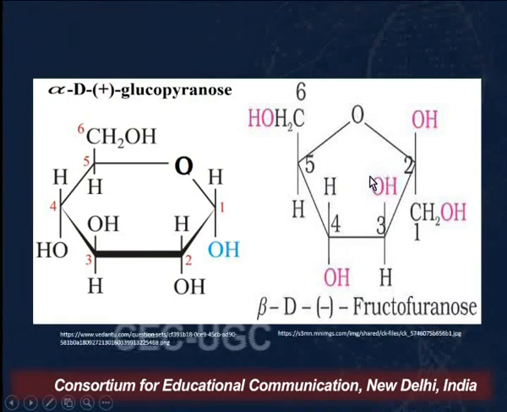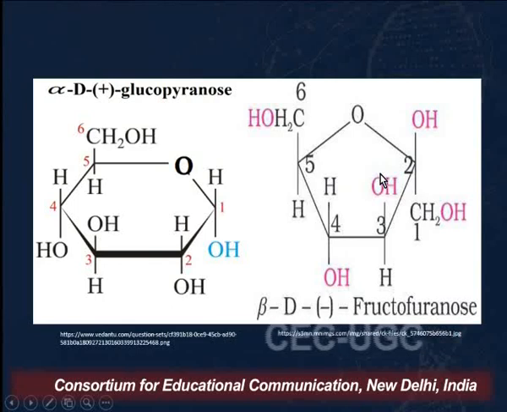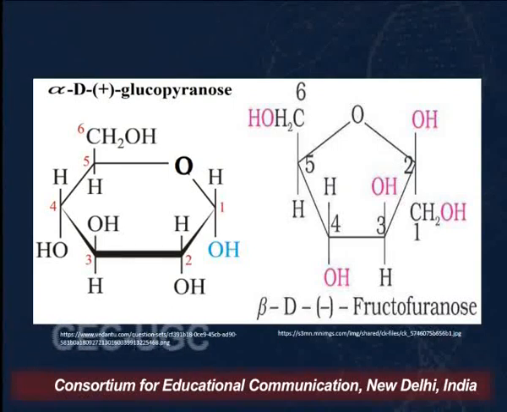When I say flip, you have to remember that you will rotate the molecule by 180 degrees. You will not rotate it by 90 degrees, because if you rotate the molecule by 90 degrees, we will come to a configuration which is opposite to the original form. That is, it will result in an enantiomer.